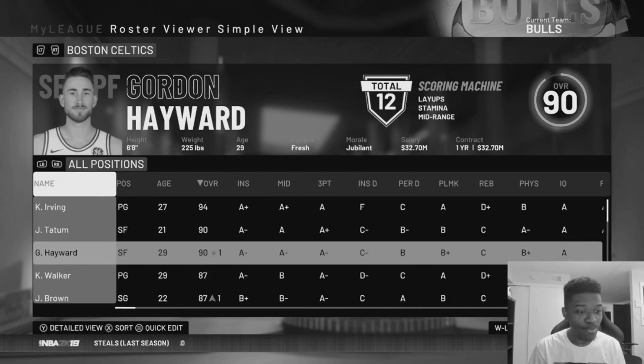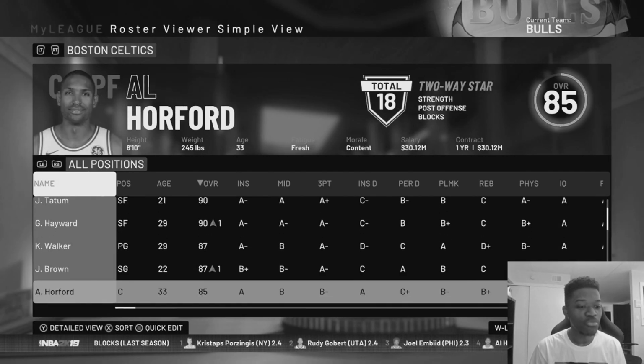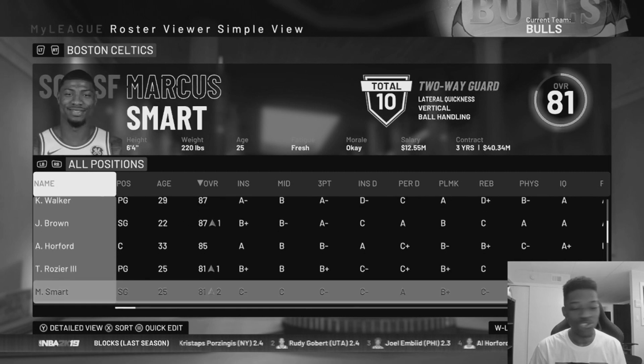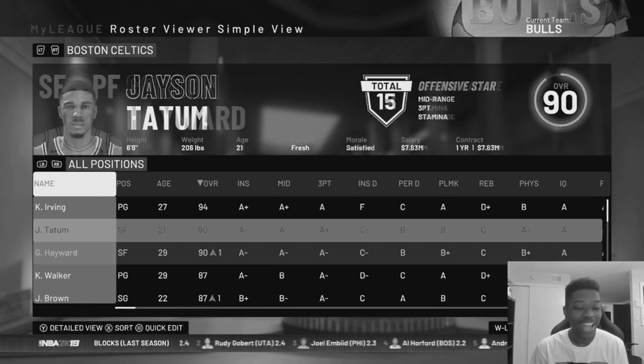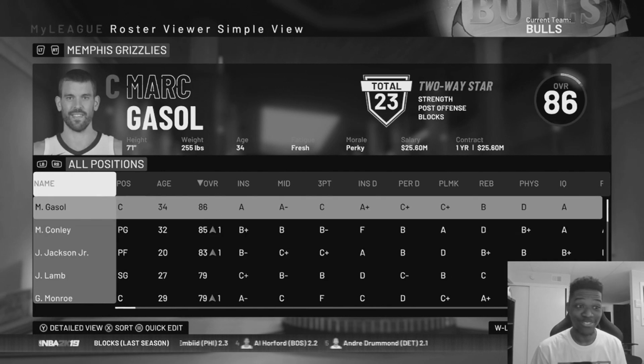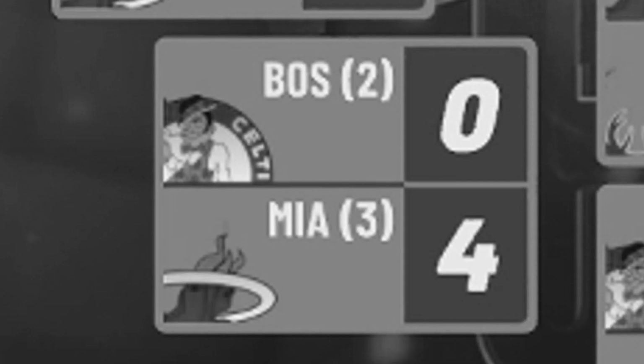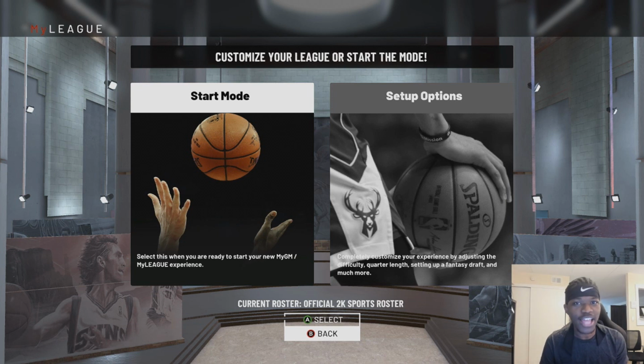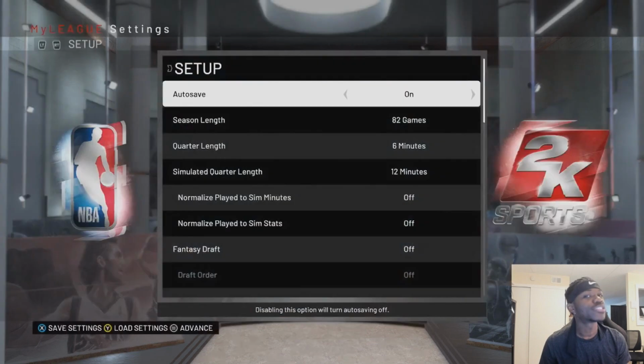So we got Kyrie, Jason Tatum, Gordon Hayward, Kemba Walker, Jaylen Brown, Al Horford, Terry Rozier. That team is going to be nice. I mean, it was already nice. And now they got Kemba to come off the bench, I guess. Hey, that's what they want to do. And you know what the Boston Celtics roster looks like. It is a roster that should be considered one of the best rosters in the league. Now, today's video, we're doing an experiment to see if that is true, if they actually hate the Boston Celtics.